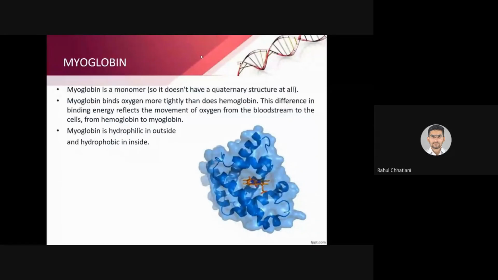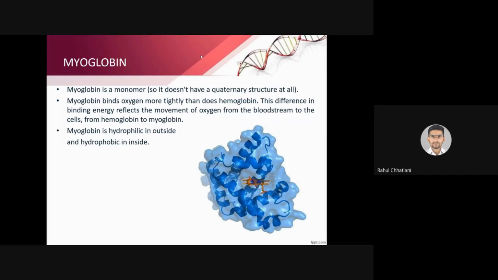Myoglobin is the type of globulin or globin that is present in the muscles. This is responsible for effective extraction and use of oxygen in the muscles. Oxygen is transferred from hemoglobin to myoglobin. Myoglobin present in the muscle will store this oxygen. Whenever large amount of energy is required, first there are three energy systems in the body. First is the ATP CPK system, second anaerobic system, and third is the aerobic system.